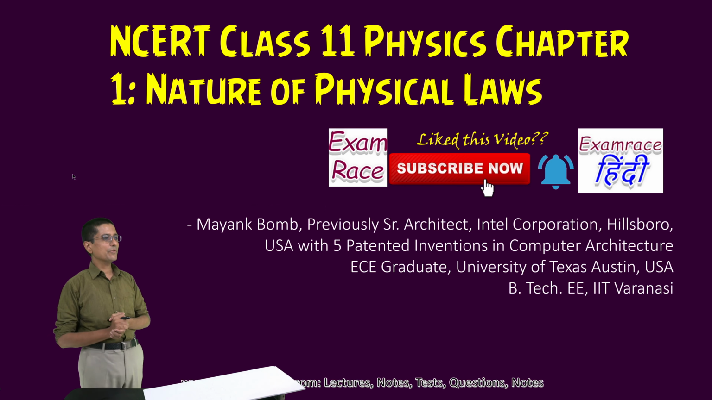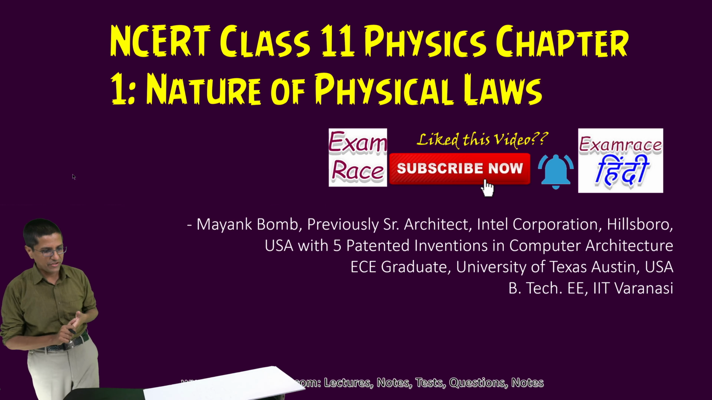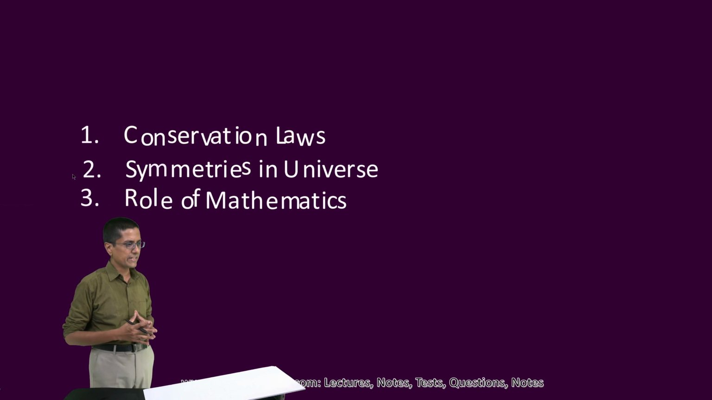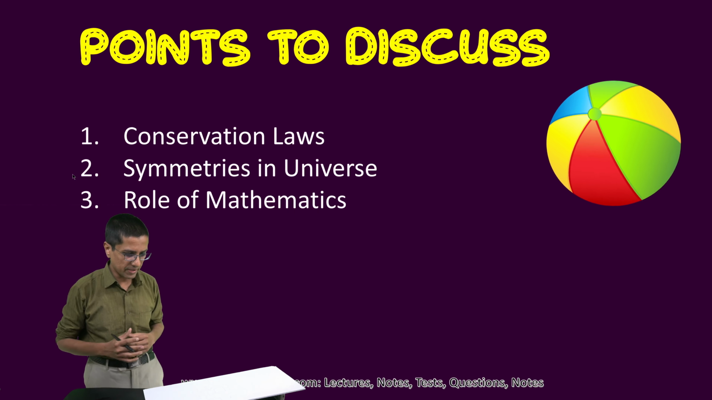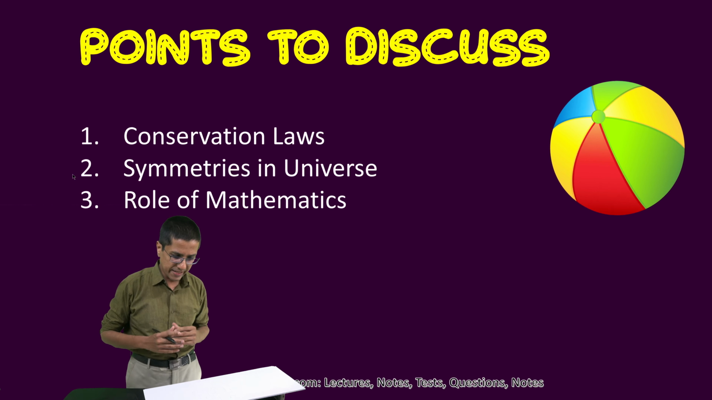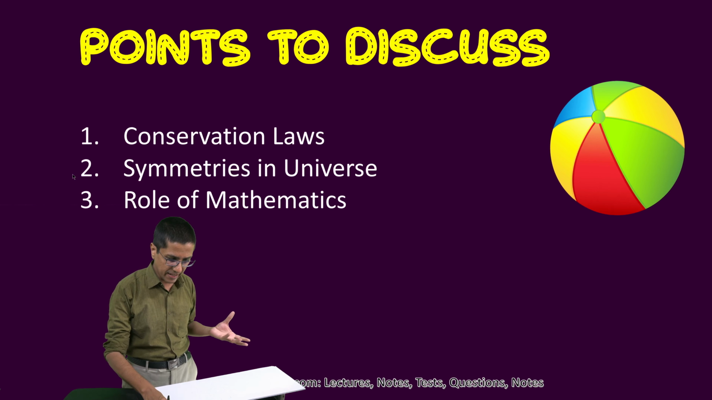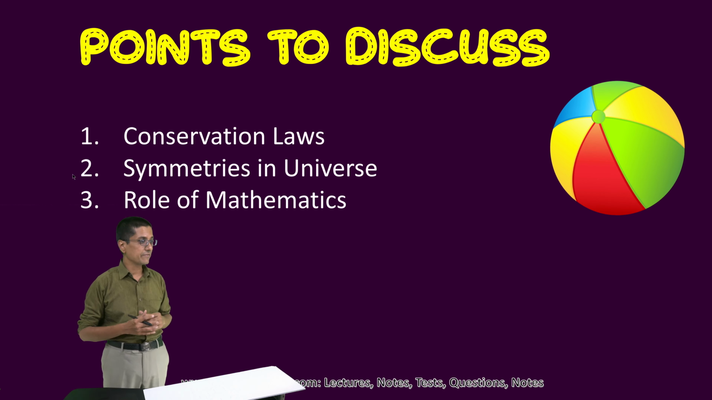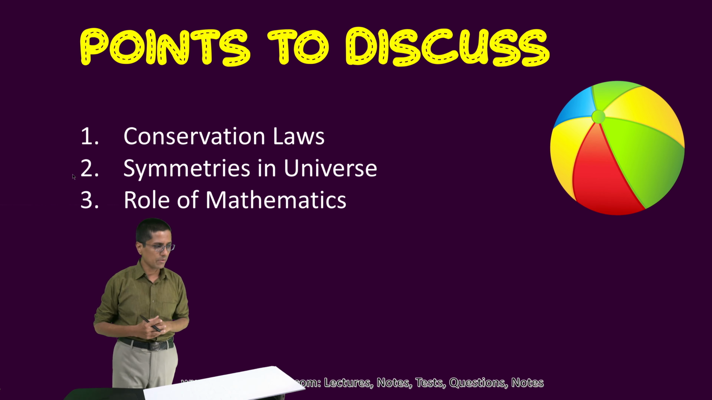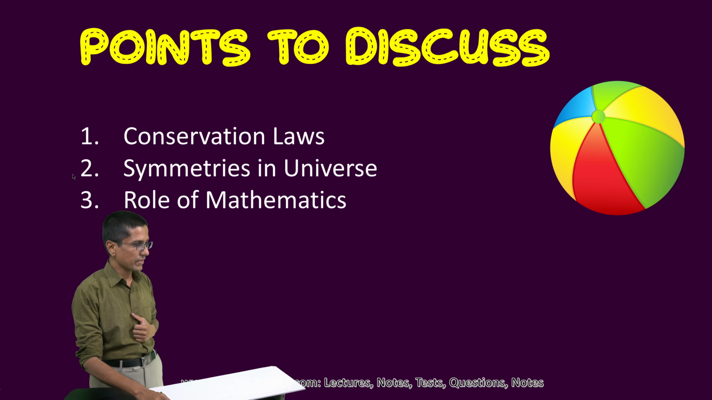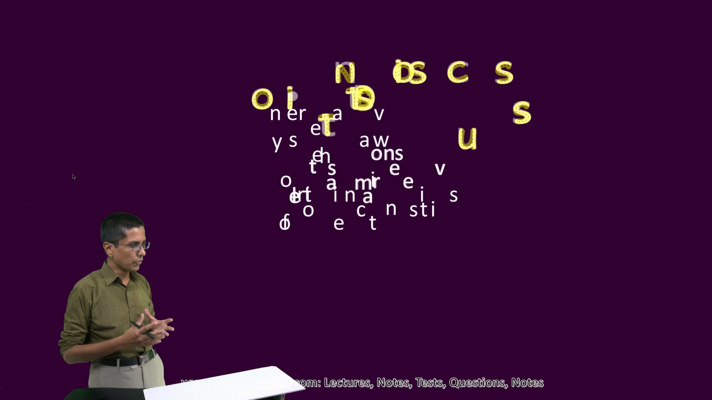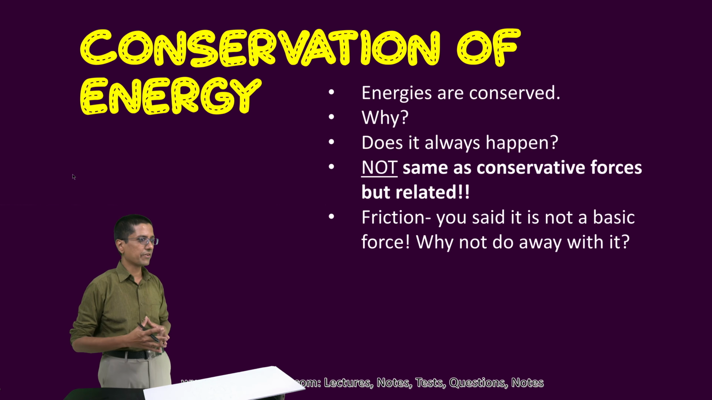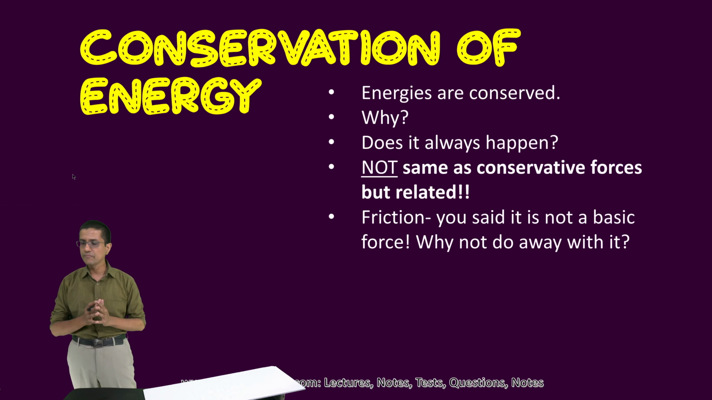Friends, let us come to the final section of this chapter, which deals with the nature of physical laws. So we already understood that Newton's law of gravitation, for example, is very universal in nature. The same law applies for a wide variety of situations, from the terrestrial objects that we see on the earth to the celestial bodies up there in the sky. Here we will discuss some more such physical laws which have great applicability, which are always applicable.